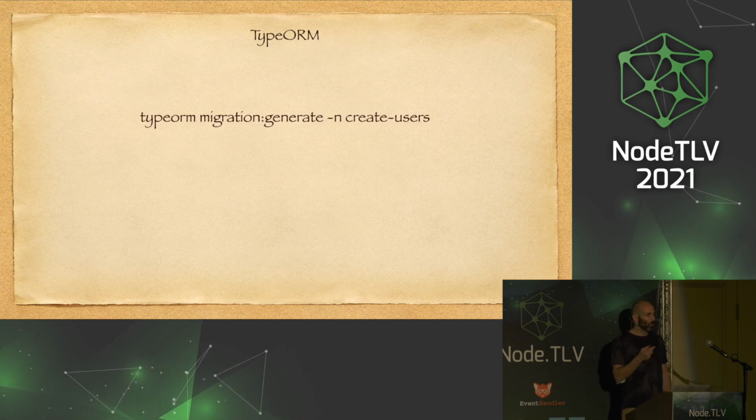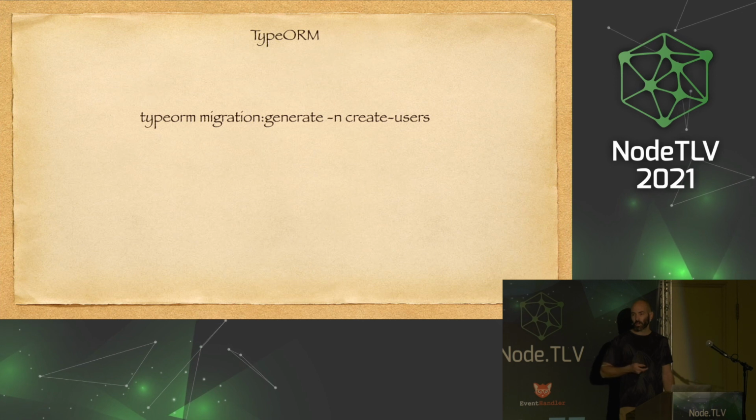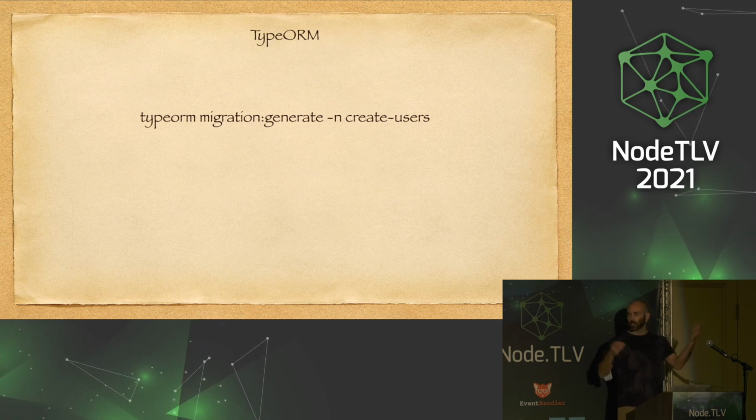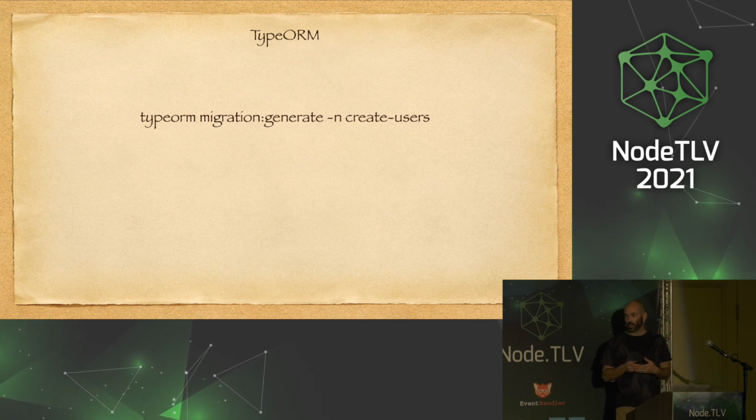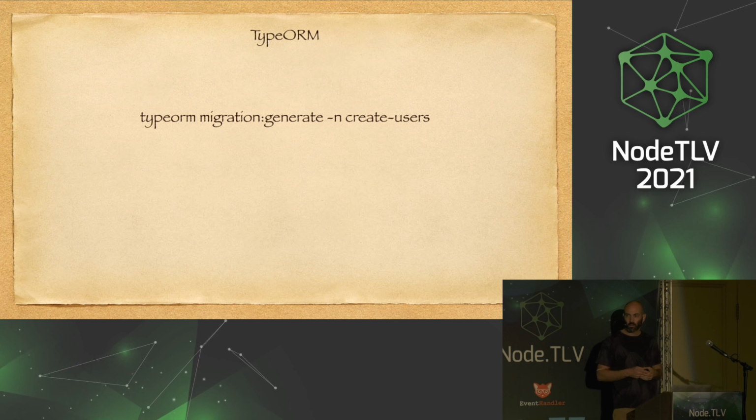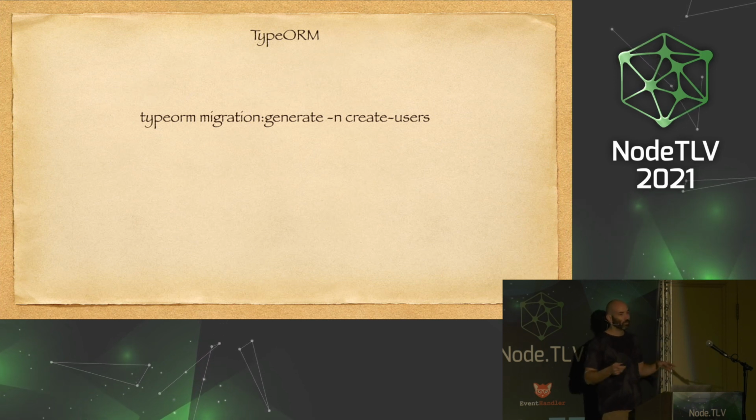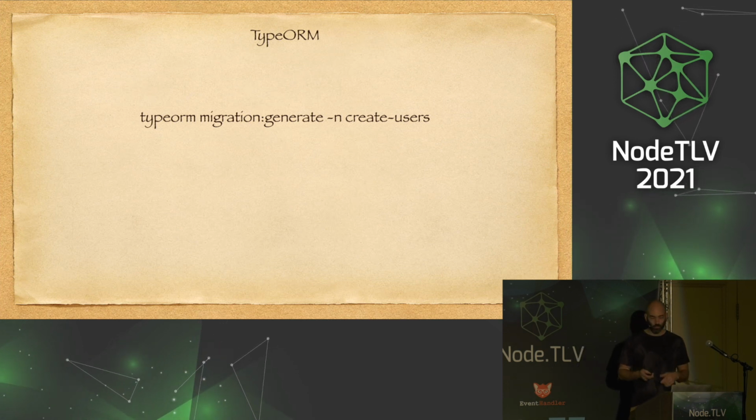And we can run one command in the command line to automatically generate the migration for us. So TypeORM will compare whatever is in the class and the database, and will generate a migration to create new tables, add new columns, etc. It doesn't work 100% bulletproof, but it saves a lot of work.